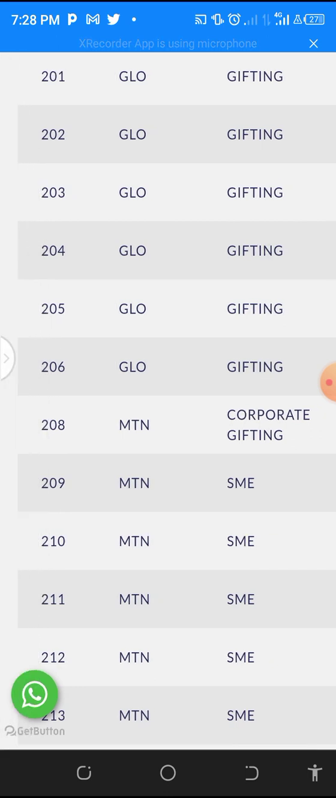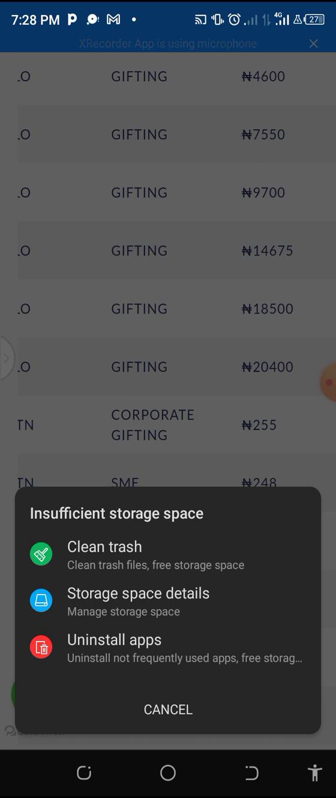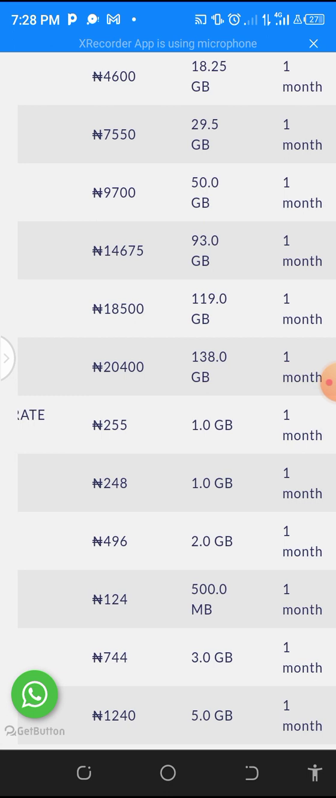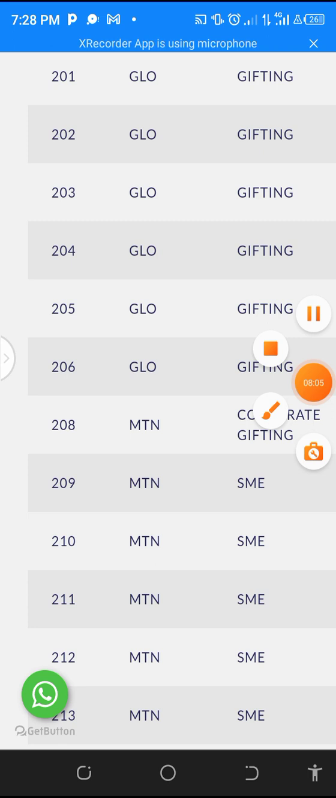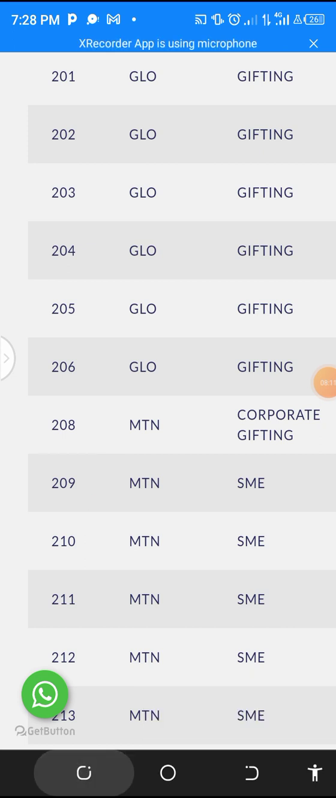This is the data ID. This 209 is the data ID. This is the name. This is the package, and then you scroll right. This is the price. There's a price, and this is the validity. So this 209 is the data ID. So you go back to where we're coming from.